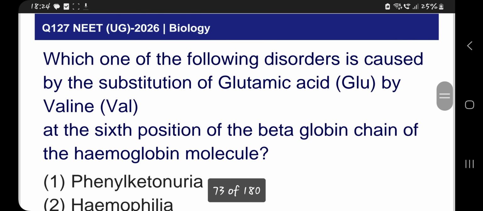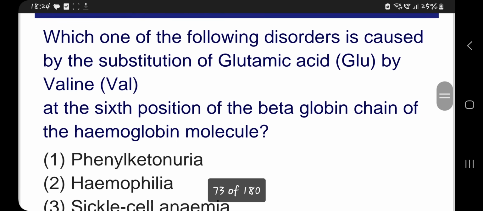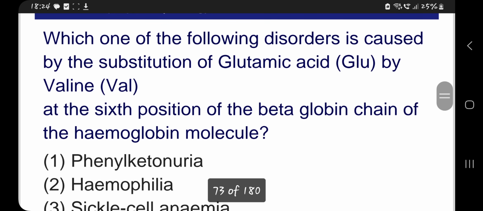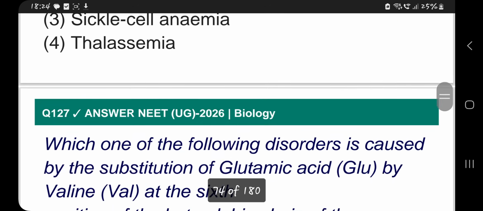Which one of the following disorders is caused by substitution of glutamic acid by valine? So it is sickle cell anemia. At the sixth position of the beta globin chain of the hemoglobin molecule, third option, sickle cell anemia.